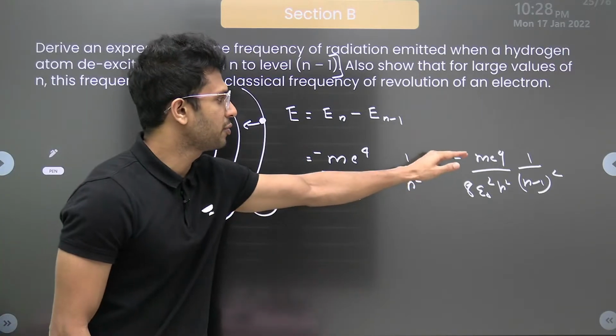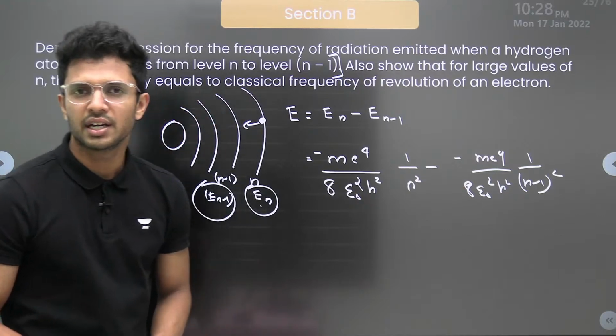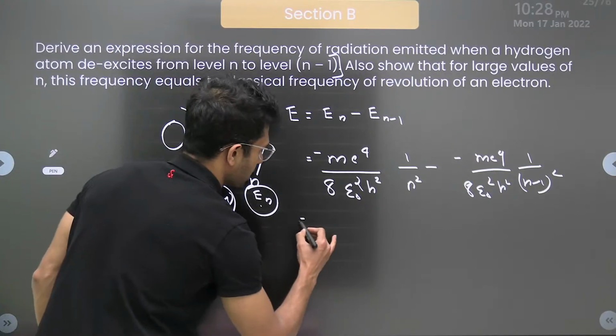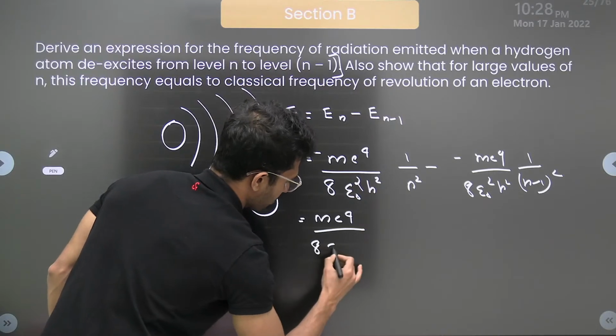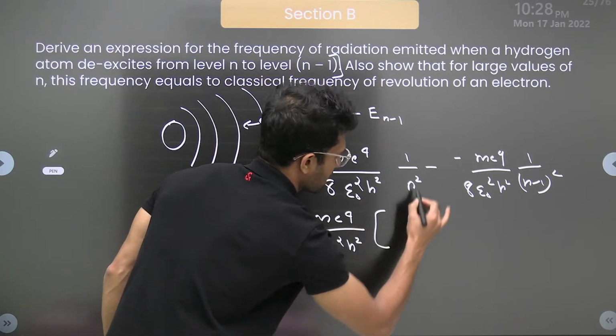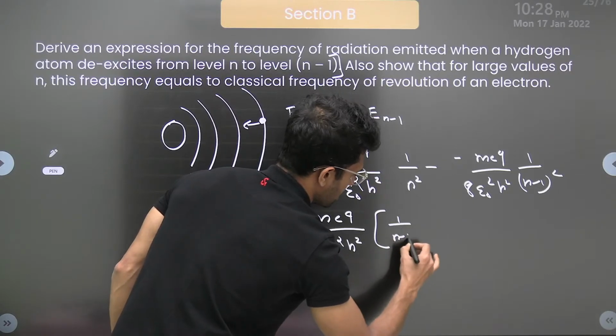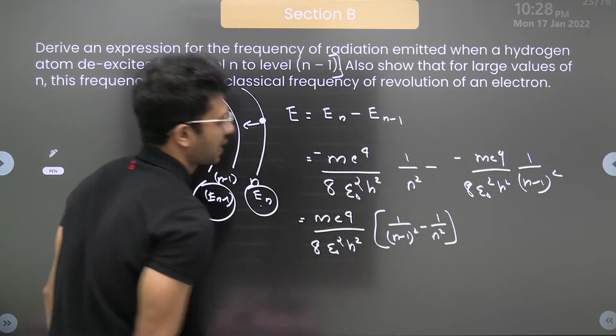Minus of minus will become plus. m e raised to 4 by 8 epsilon 0 square h square is common, so you can take it as common. What is remaining is 1 by (n minus 1) the whole square minus 1 by n square.